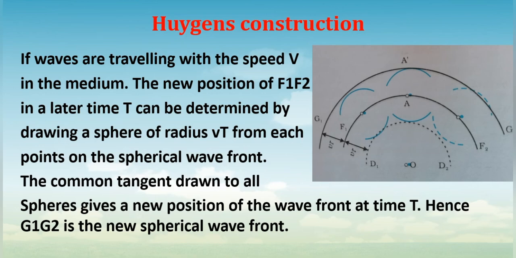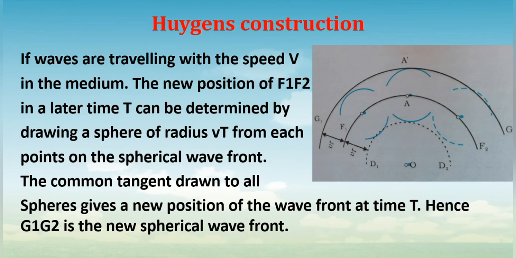If you draw an envelope to all these wavelets, it will again give a new position of the preceding wavefront, that is G1, G2. So this is how Huygens constructed his wave theory of light.